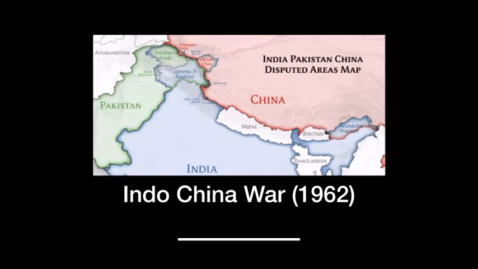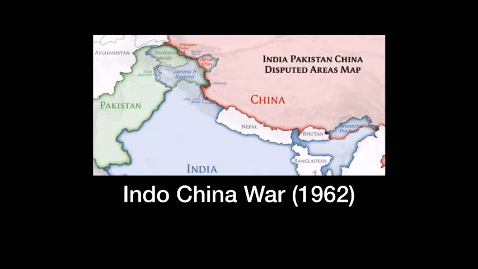Indo-China War, 1962. Now China is not willing to agree that the McMahon Line is an international border. Now what is the McMahon Line? It is the demarcation line between Tibet and the northeast region of India, proposed by the British and agreed upon by British and Tibetan representatives at the 1914 Simla Convention.